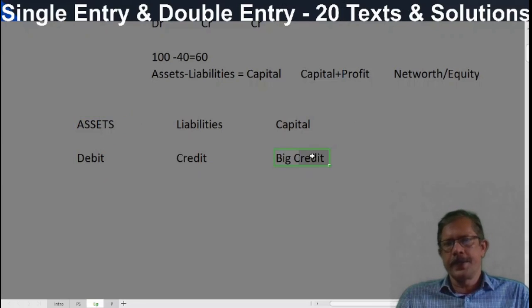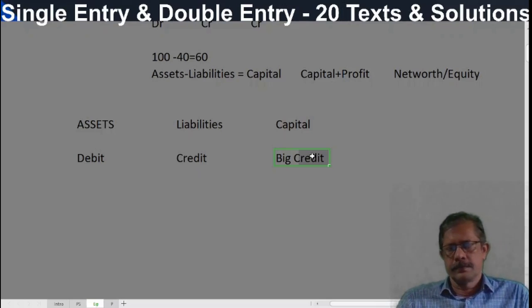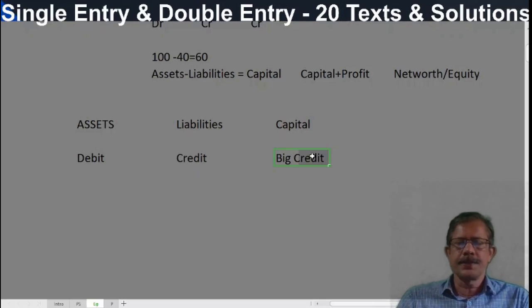There is a big credit in capital. And because of this credit only, capital changes in any business, whether it is double entry or single entry, or small proprietorship or joint stock company or partnership. Capital of a business changes only on account of profit. And that profit is a result of another debit and credit, which is not considered in the single entry system.